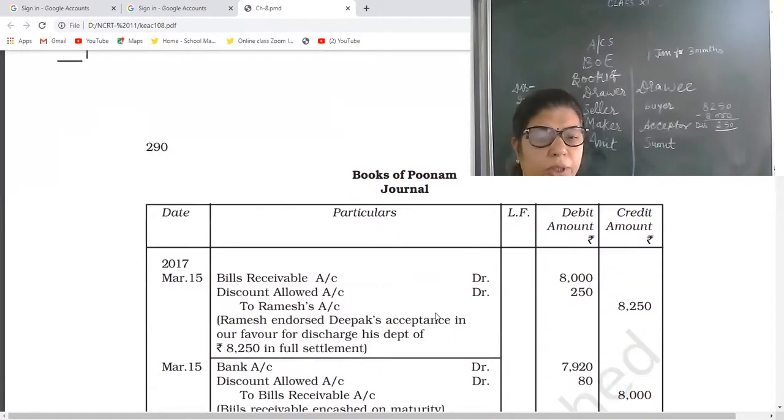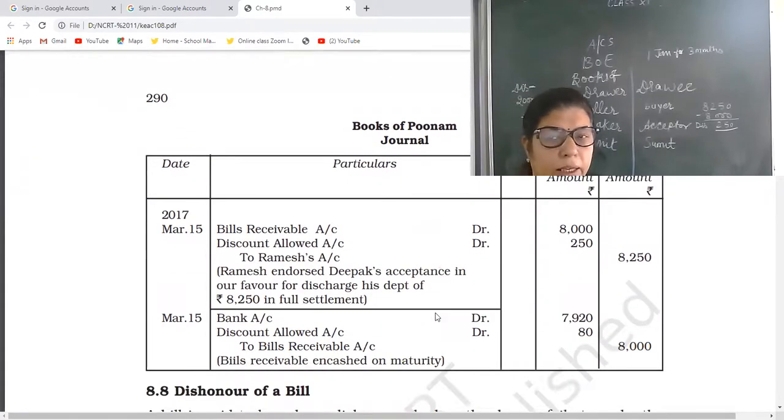Now, what will be the entries passed by the endorsee? Third party. Poonam is the third party. Poonam is the endorsee because Ramesh endorsed the bill to Poonam. Now Poonam will get the payment. So when he endorsed the bill, what will be the entry passed in Poonam's book? Yes, simple as usual. Bills receivable comes in 8,000 rupees. Discount allowed.